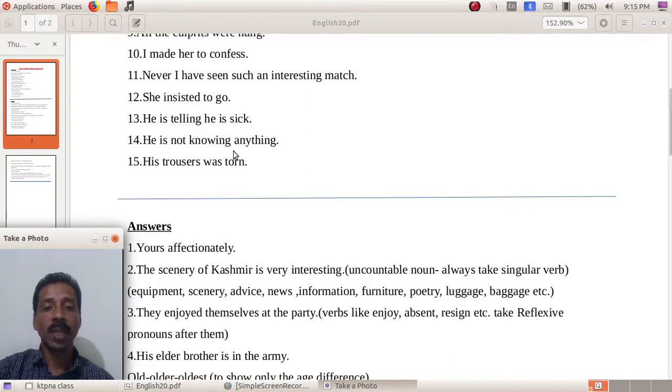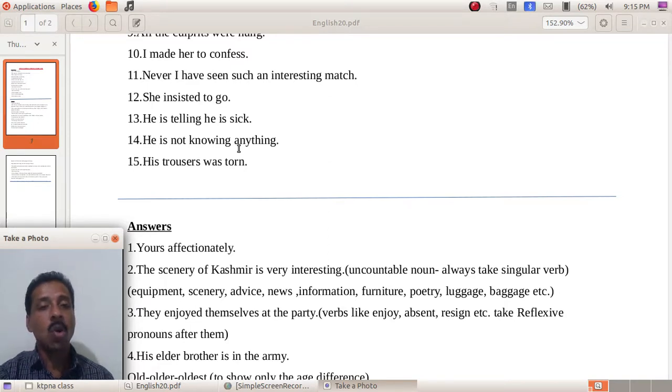So what should be the correction? He doesn't know anything. Understood? Certain verbs cannot be used in its ing form. For example, actually the rule is that, see, there are voluntary actions and involuntary actions.